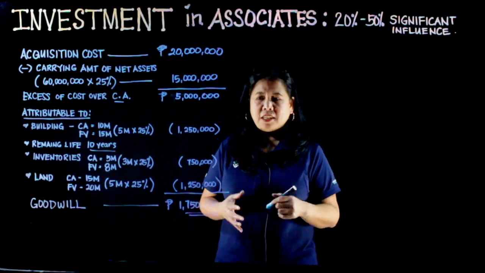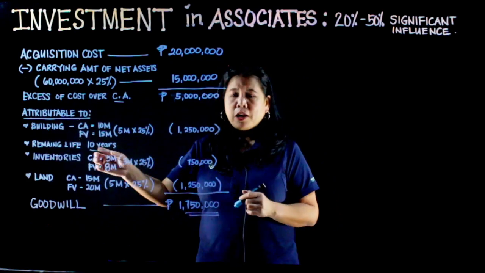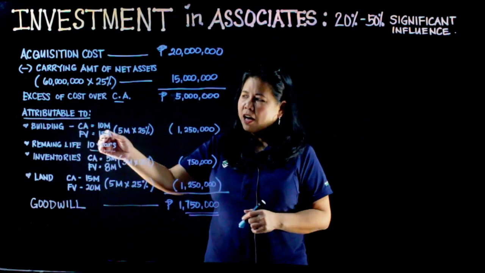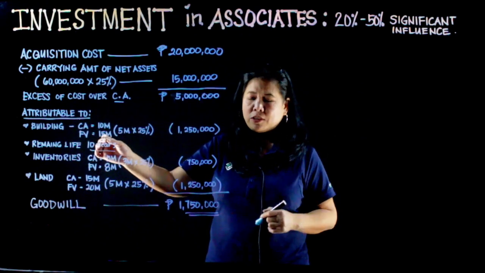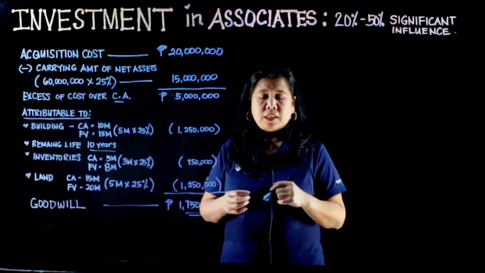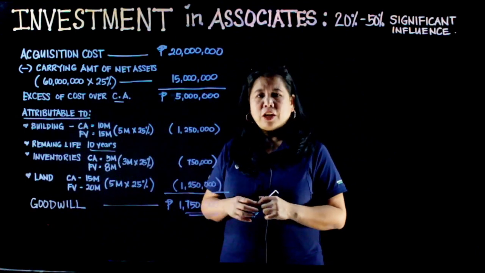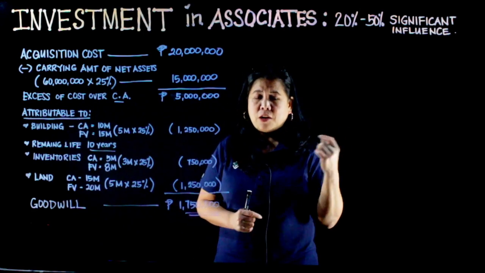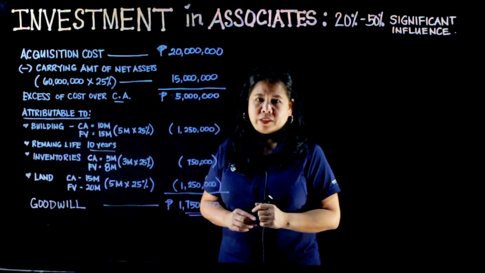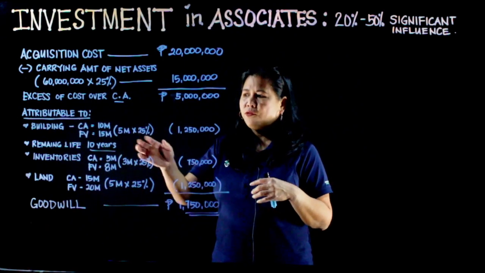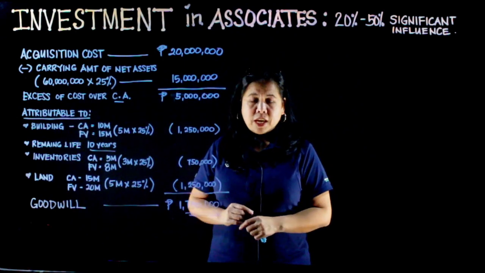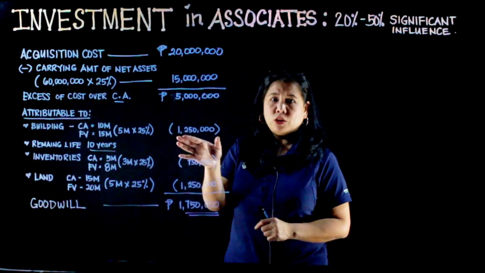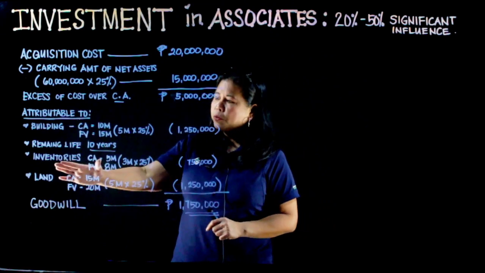One of these assets ay ito nga pong building na merong carrying amount na 10 million. Ang fair market value ng building na yan ay 15 million according to the practice question. Therefore, merong difference na 5 million. So, yung 5 million na yun, hindi naman 100% ang ating pinurchase sa investee. Ang pinurchase lang natin ay 25%. Then, we will multiply this 5 million by 25%, yung equity interest lang ni Crunch Company. Then, we get 1,250,000.